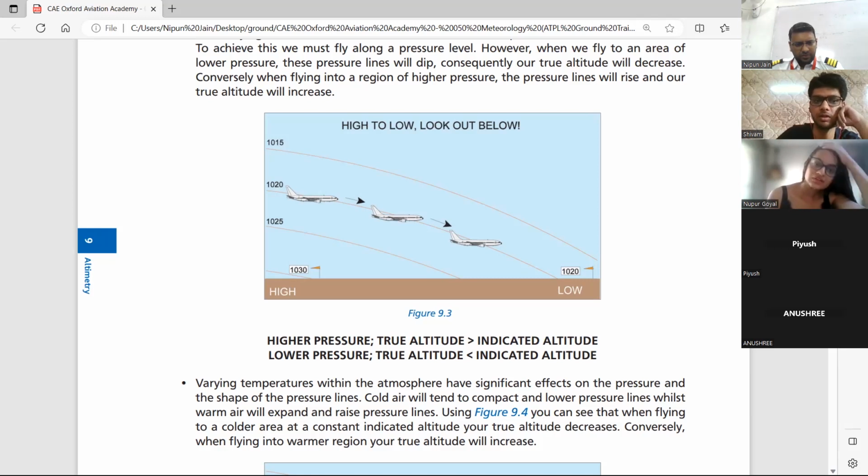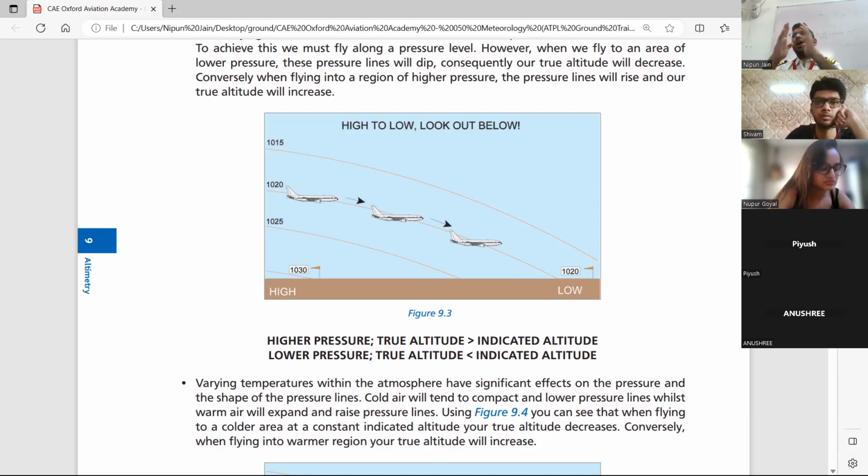It's fine, sir. It will overread in that case. So we're just saying that. Yes. So see, your book says, there are two altitudes. One is true altitude and one is indicated altitude. In your book, it says HLH. If you're going from high pressure to low pressure, it will show high, means your altimeter will show higher reading.